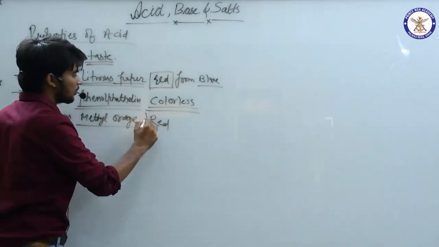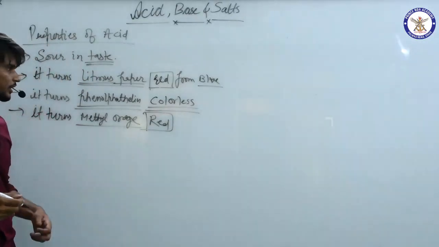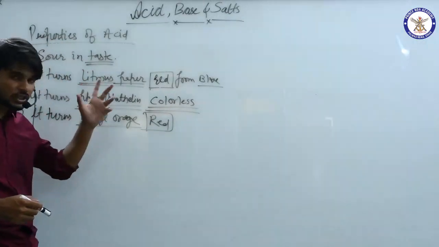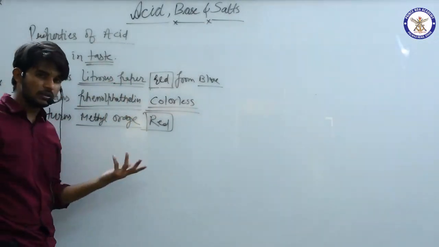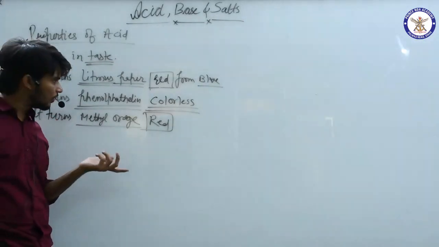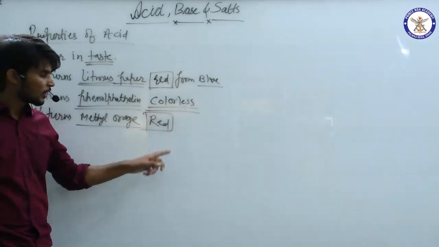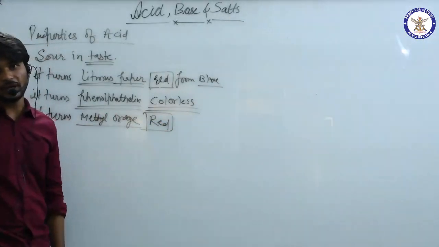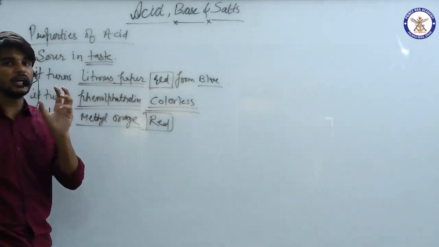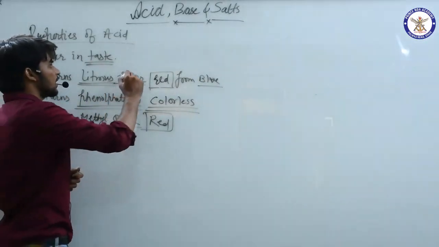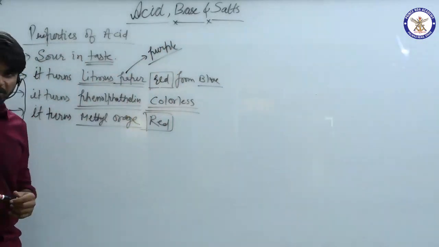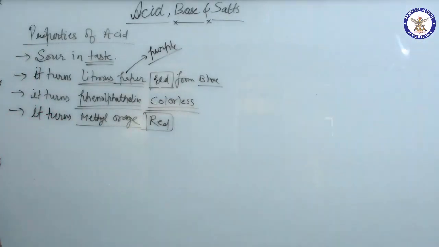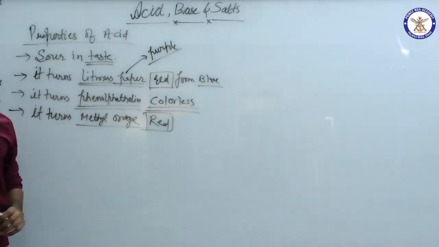turns red. So in examinations, how are questions raised? You have an acid, fine. Then which color will it turn litmus paper? The answer is red. And now again, if you have phenolphthalein and you have acid, then which color will it be? That is colorless. And the third one is methyl orange, it will turn red. The litmus paper is an indicator which is highly and widely used, and its original color is actually purple. We will study all these aspects in following classes. So we have seen that in taste, acids are sour and they turn these indicators these colors. Clear?